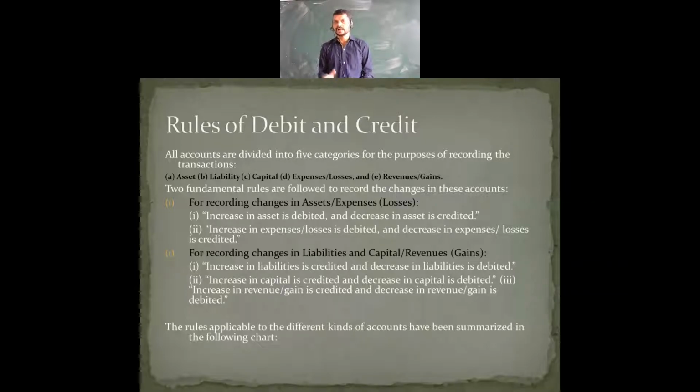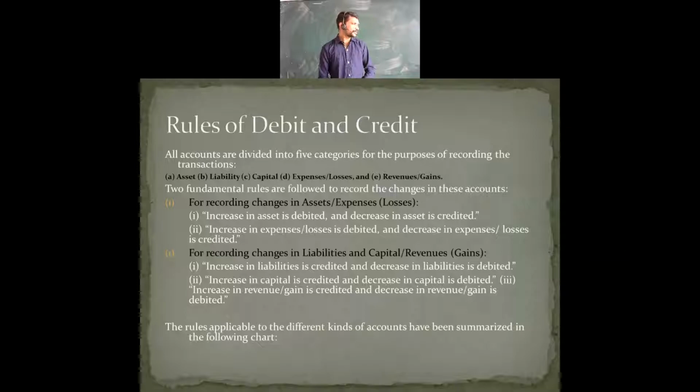When the fixed assets or the current assets are changing, how are we going to make the entries, or when expenses are incurred, how are we going to treat them? Let's see the first point.